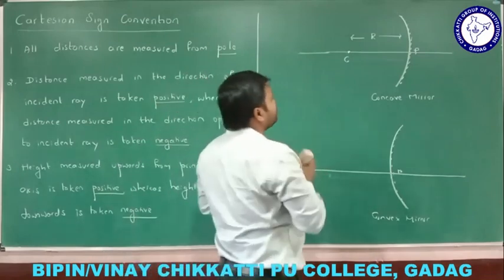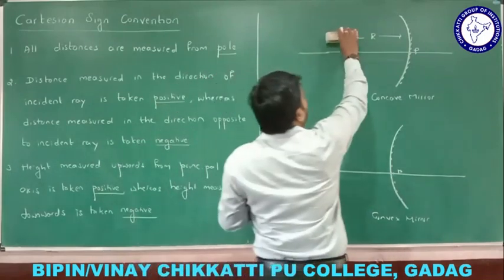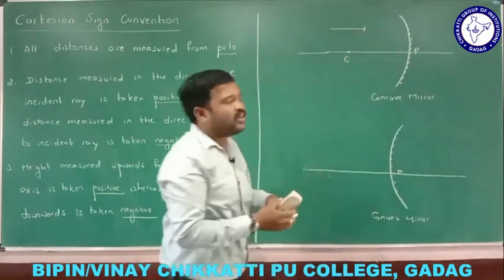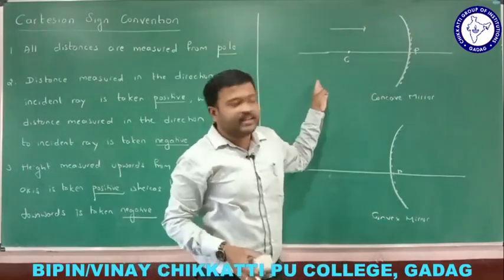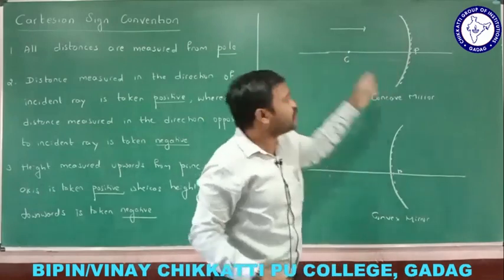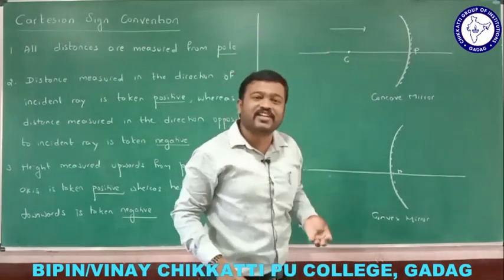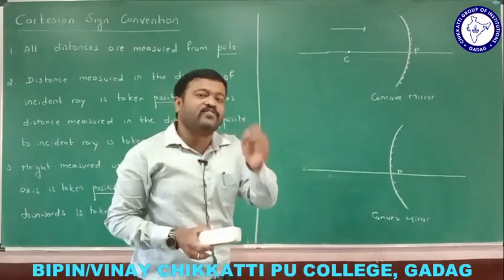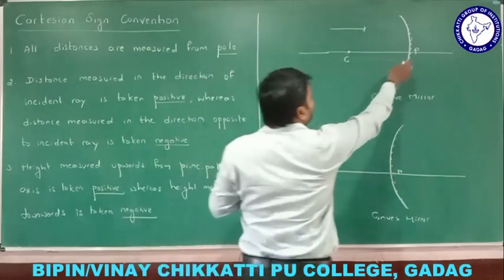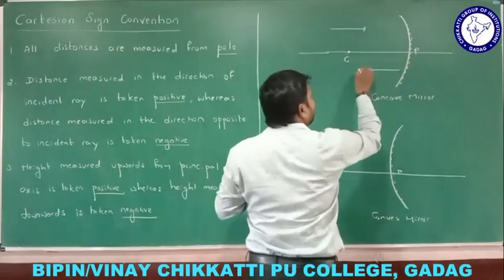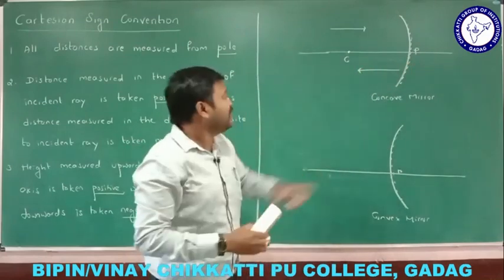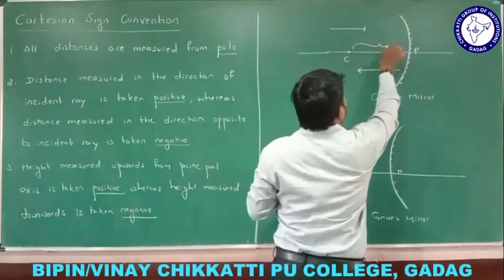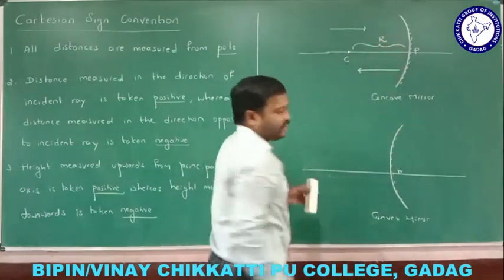Where is the direction of the incident ray? The direction of the incident ray is in this direction, because the object is in front of the mirror, right? This is the reflecting surface, which means the incident ray must be in this direction. How do we measure the radius of curvature? We measure it from the pole till the center of curvature, that gives the radius of curvature.